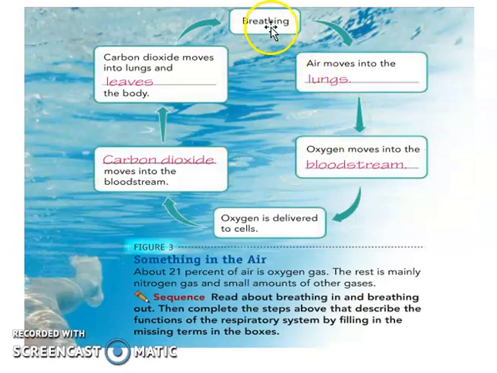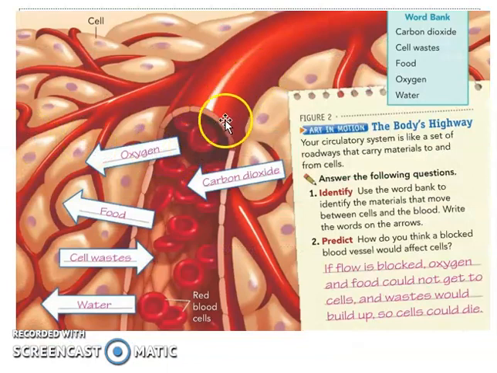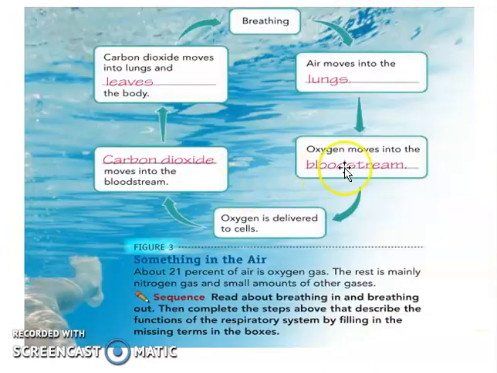When we're breathing in, air moves into the lungs. And when the air moves to our lungs, oxygen moves into the bloodstream. Remember this illustration? After we breathe in, that oxygen passes through the lungs, and then it passes through the bloodstream, which goes here. Weird? But that is happening inside our body. Now, back to here. So oxygen moves into our bloodstream.